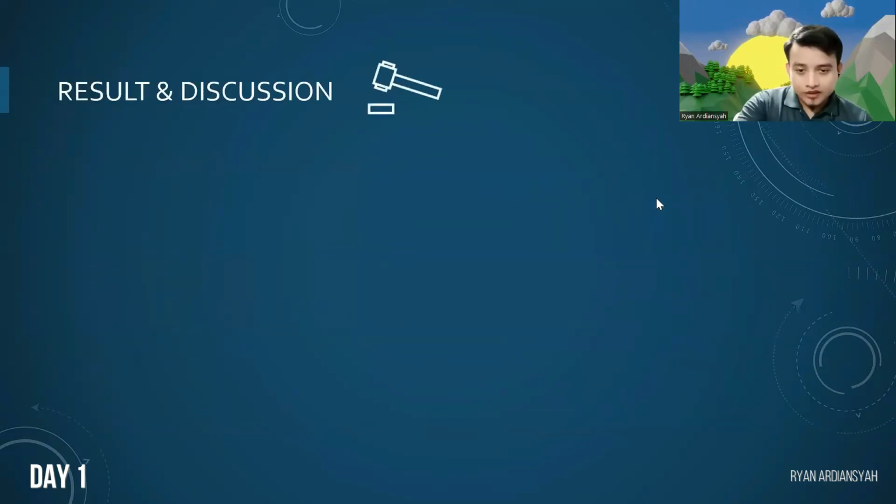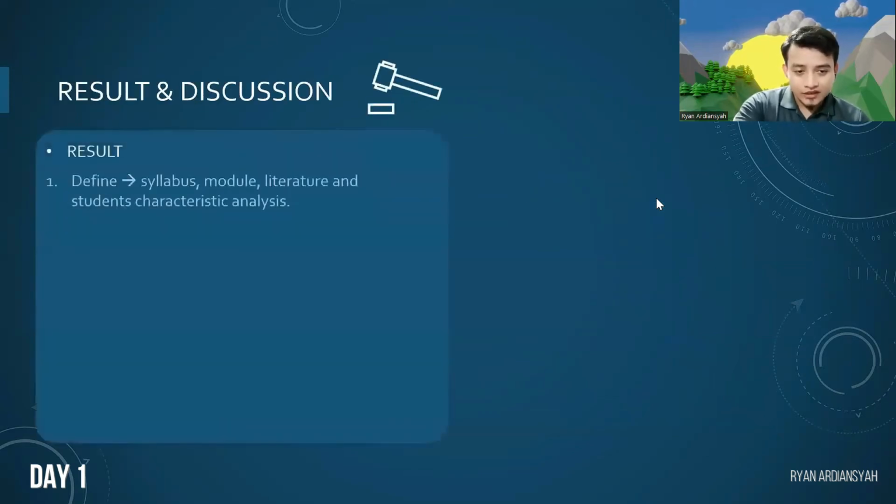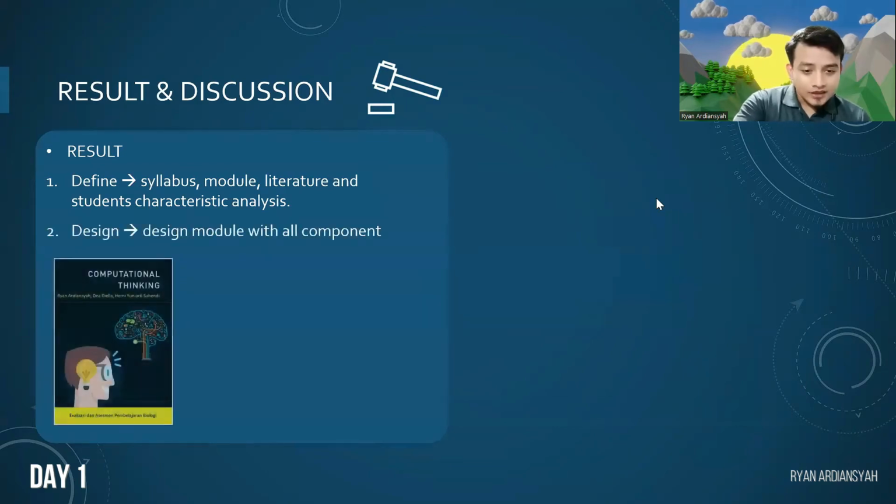So the result and discussion, the result for each stage can be described, for example, the first stage, define. In define, we conclude that there is no module that specifically teaches how to design CT instrument in biology. So we need a module that fits with our syllabus and our basic competence in evaluation and assessment biology courses in UNSIL, which means Universitas Siliwangi. And the module must be simple, clear, and have examples because our students easily forget and find it difficult to learn without examples.